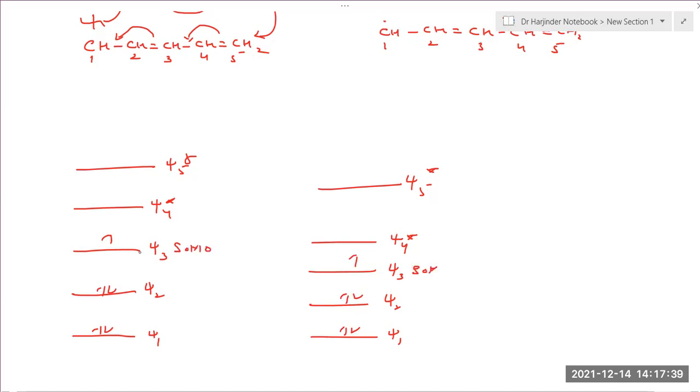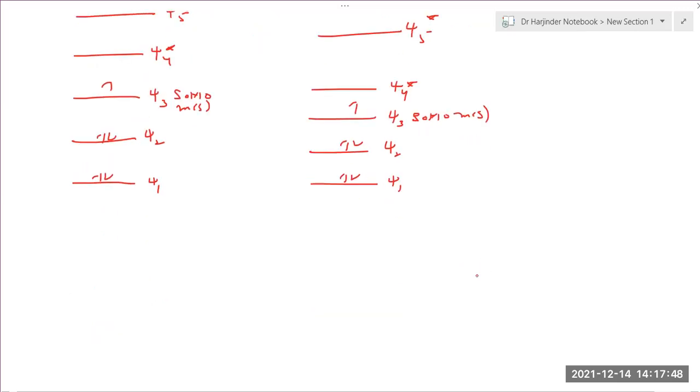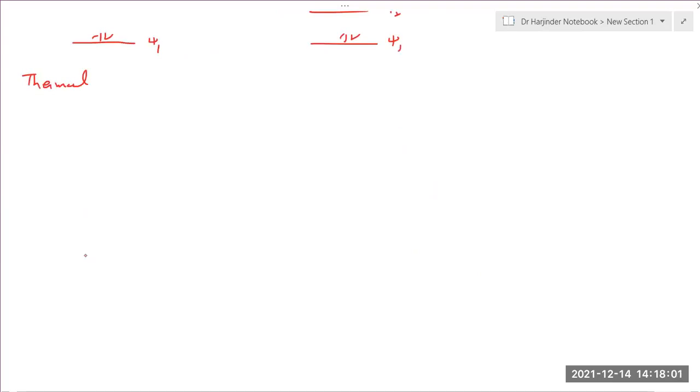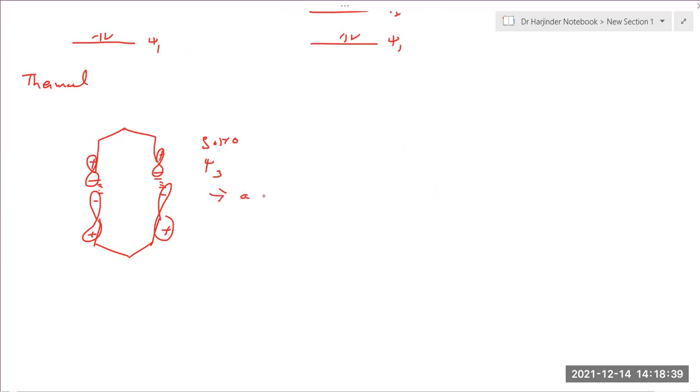So the SOMOs of these two molecules will overlap, and both have mirror symmetry. So will the reaction be allowed under thermal conditions or forbidden? Under thermal conditions, this Psi 3 SOMO will overlap with this one. Also, does this Psi 3 have the same sign or different? Same. So you have one SOMO, Psi 3, containing 5 carbons, and another SOMO. Here you have minus, plus, minus, plus. Since this overlapping is allowed, this 5 sigmatropic rearrangement is thermally allowed.